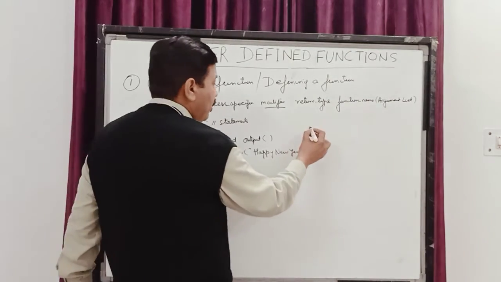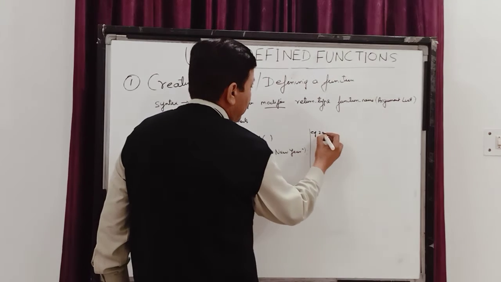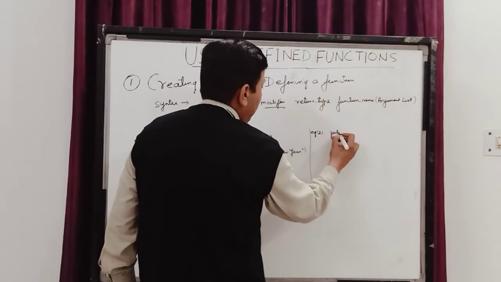Children, another function which I am defining over here is public.